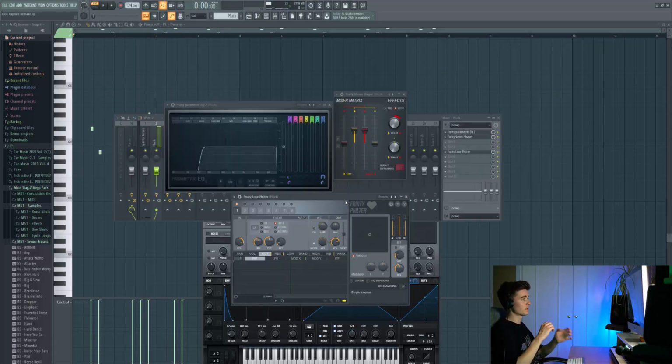So I've actually done most of the work to shape the sound within the insert rather than doing it in the plugin. I've just decided to take all the lows out, use some Stereo Shaper as well to really pin those panning plucks. And then we've also got some Love Filter here, which is a really cool filter in FL. I think it's one of the stock ones as well, so it's free and it just sounds really musical.